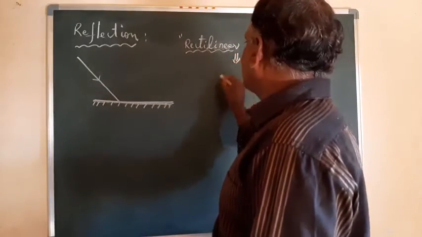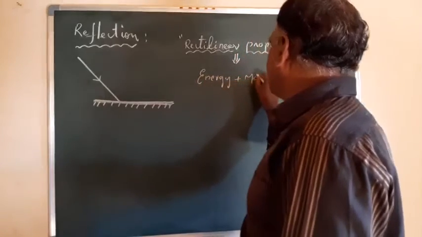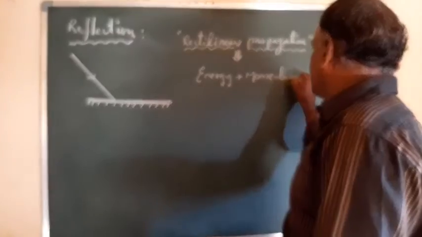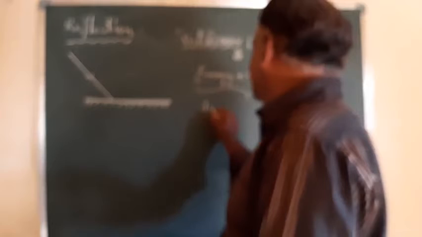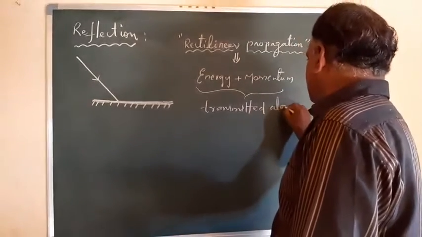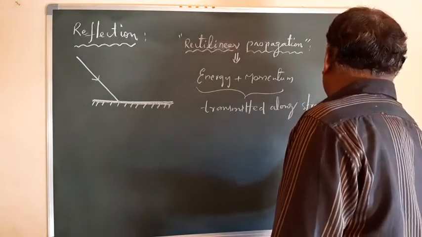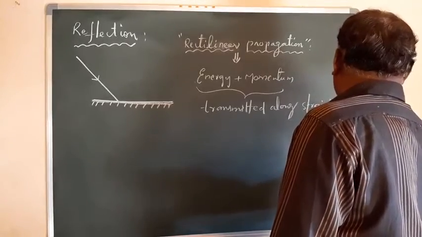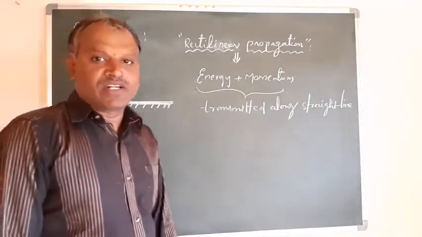That means the energy plus momentum of light are both transmitted along one direction, a straight line, which is called rectilinear propagation.